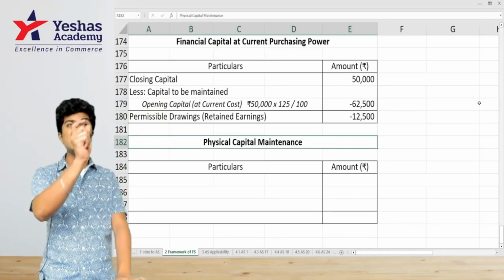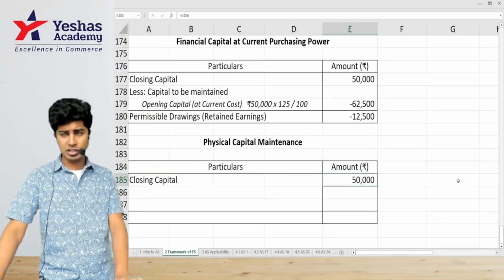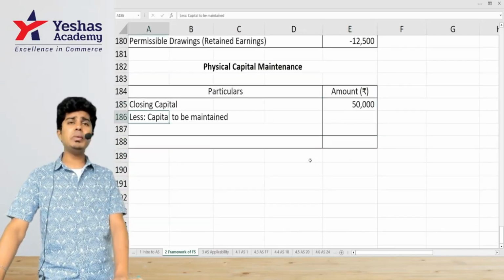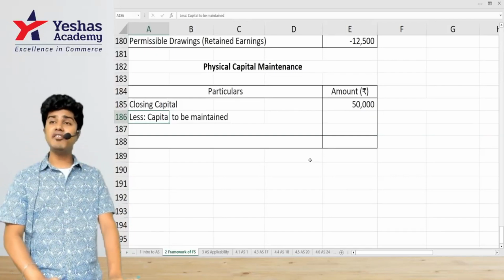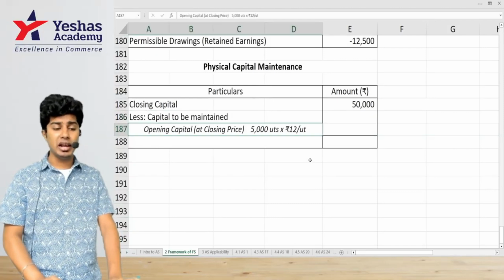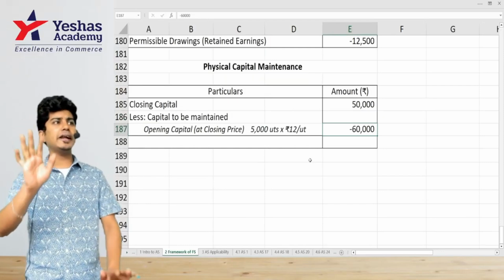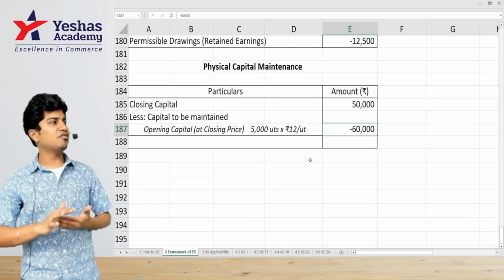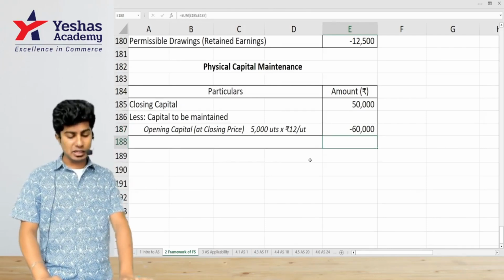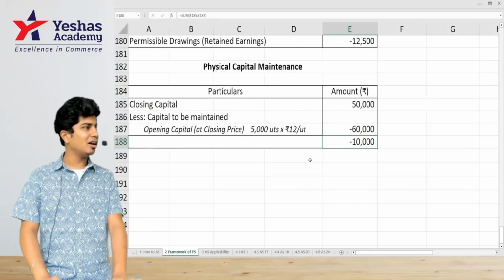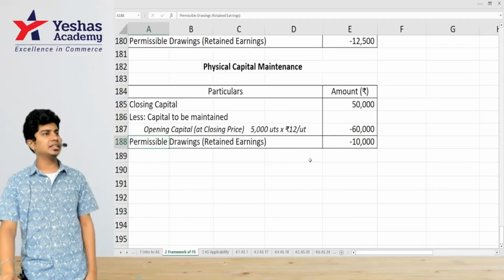Let's see the last one, which is physical capital maintenance, specific price. What do we consider? See, closing capital is 50,000, but the capital to be maintained is: you have 5,000 units of inventory. Each unit of inventory in the market, what is the specific price? 12. 5,000 into 12. So capital right now is 50,000. It should be maintained at 60,000. How much is the amount that I can withdraw? Minus 10,000. Very good. That means the additional capital that I should bring in is 10,000.